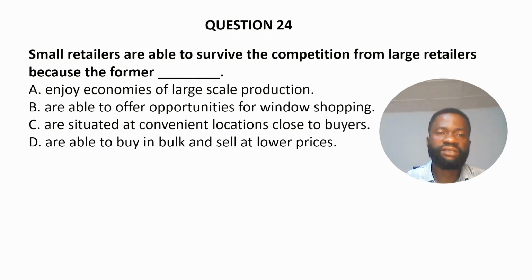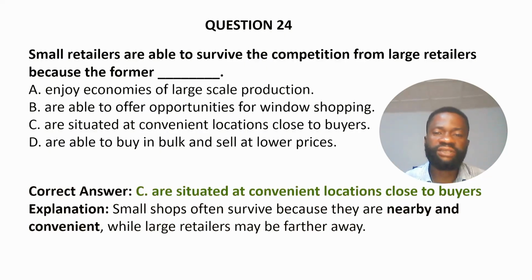C. Are situated at convenient locations close to buyers. And D. Are able to buy in bulk and sell at lower prices. The correct answer is option C. Are situated at convenient locations close to buyers. So small shops often survive because they are nearby and convenient, while large retailers may be far away.